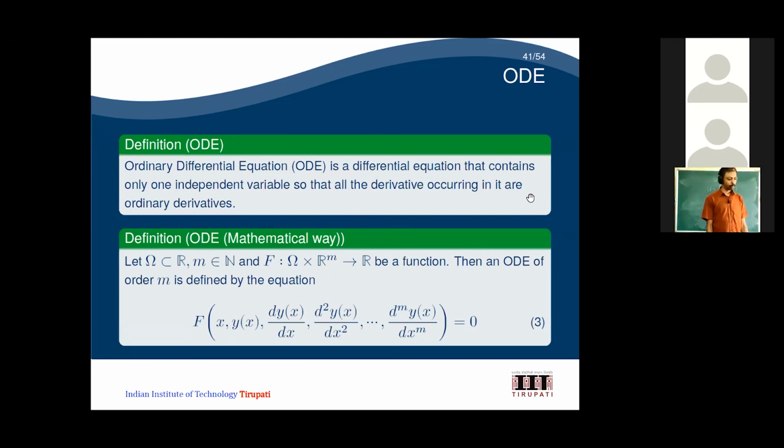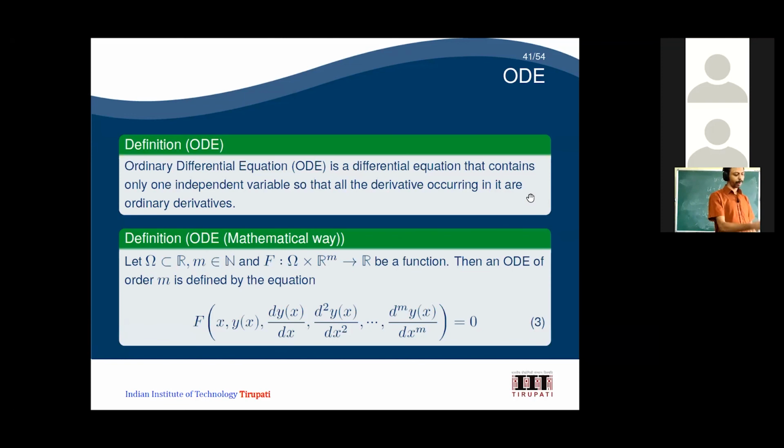So the definition of ODE: what I am saying is an ODE is a differential equation that contains only one independent variable, so that all derivatives occurring in it are ordinary derivatives. So if it has only one independent variable, then all these derivatives are ordinary derivatives, and you are going to get an ordinary differential equation.